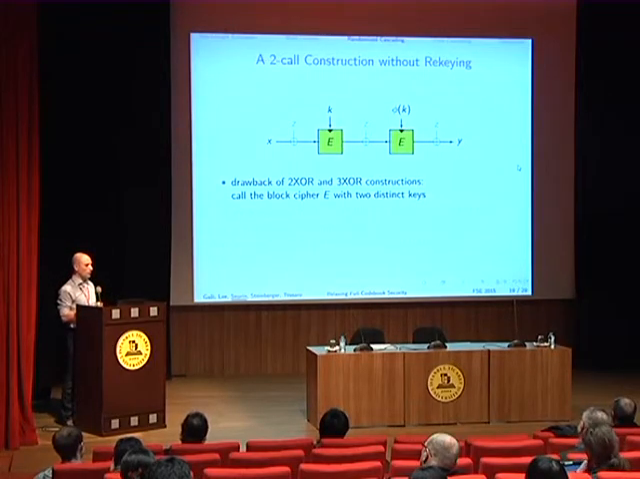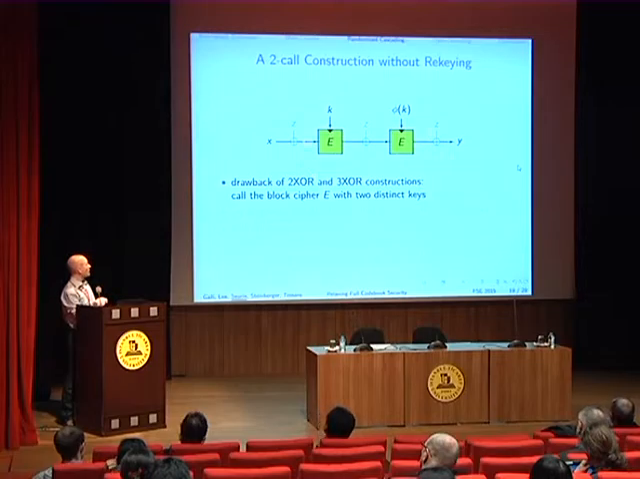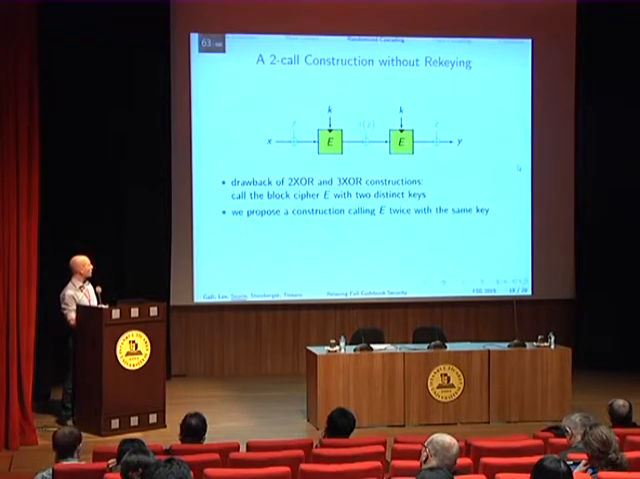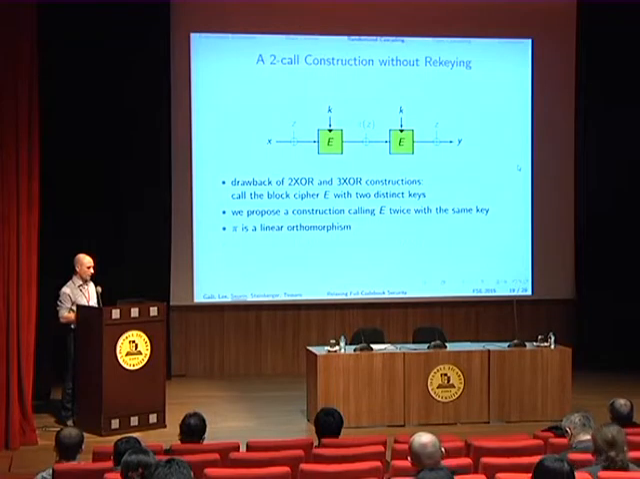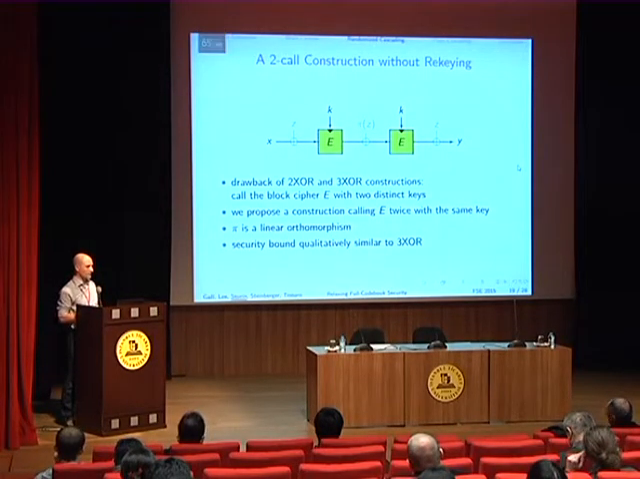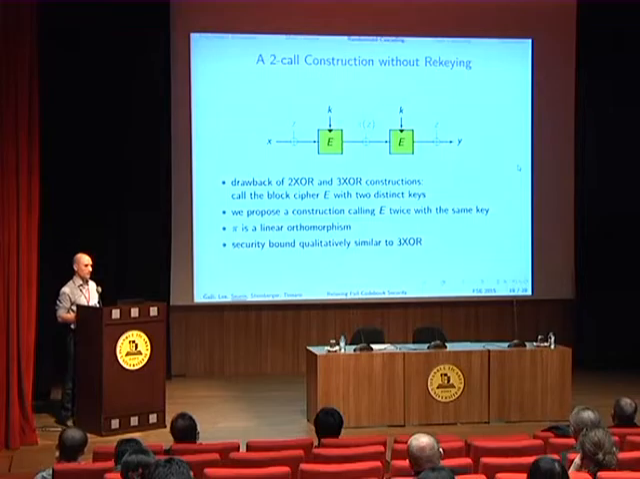We also show how to get a construction that does not need two different keys, because the problem with 2XOR and 3XOR is that you need two distinct keys to call your block cipher. So we also propose a construction that calls the block cipher twice with the same key. So in this case, you cannot apply the same whitening key 3 times. You need to derive a different key in the middle. I don't have time to go into the details, but we get roughly the same security bound as for the 3XOR construction.